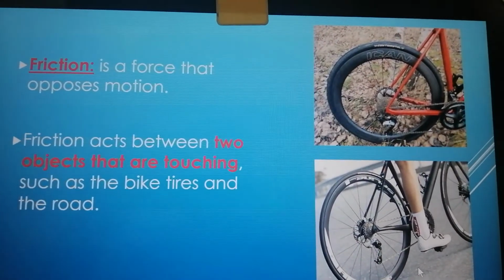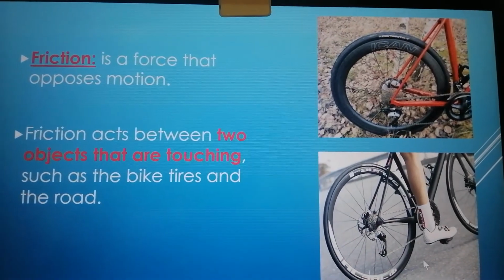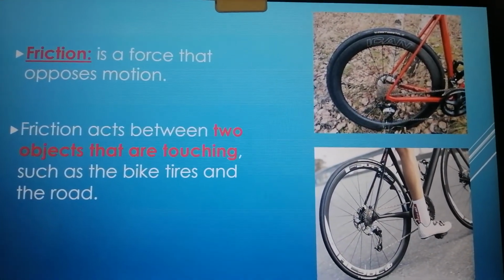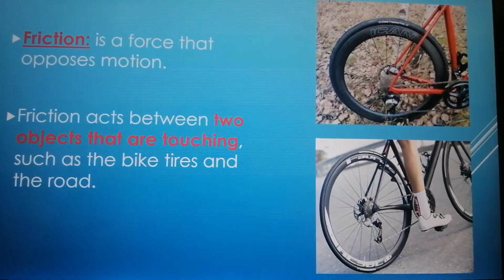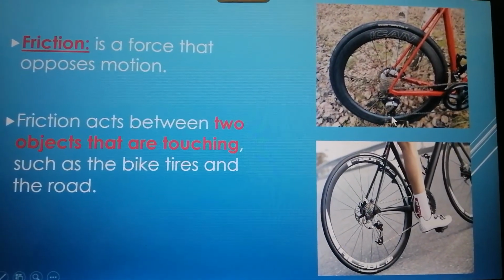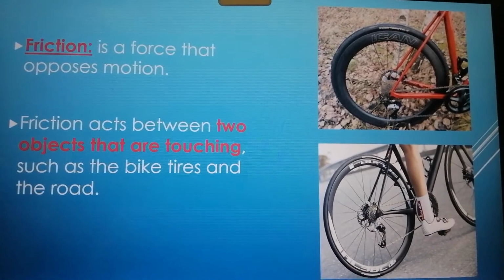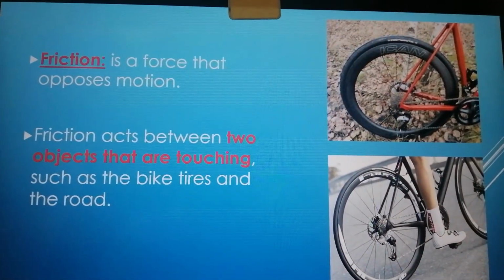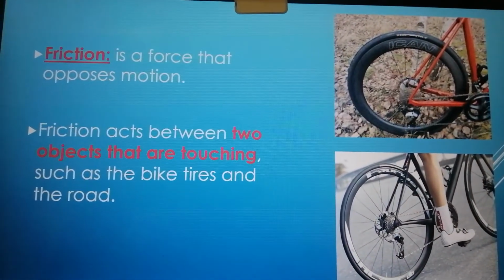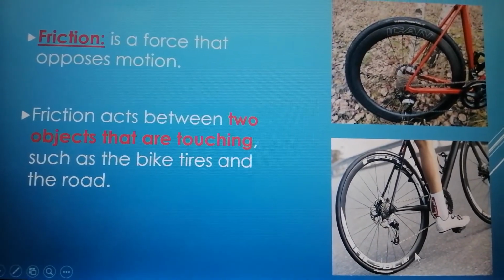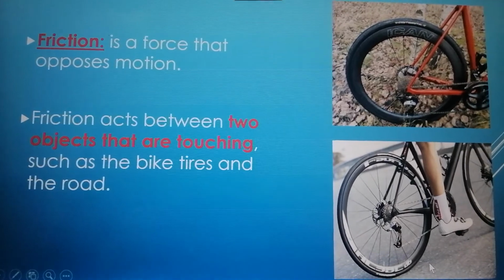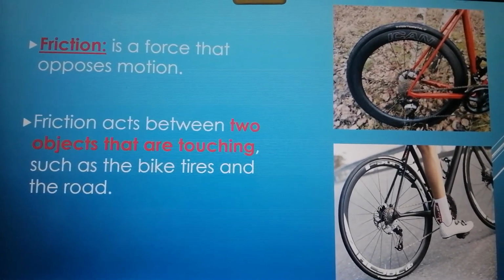Which of them do you think will move faster, or will have high friction? Yes, the first picture here will have high friction, so it will move slowly, while this one has less friction between the tire and the road, so it will move fast.